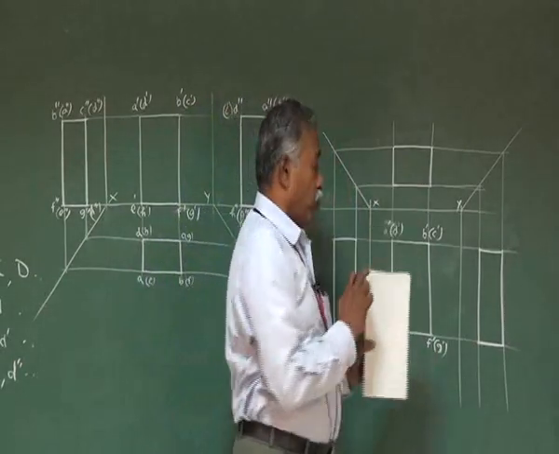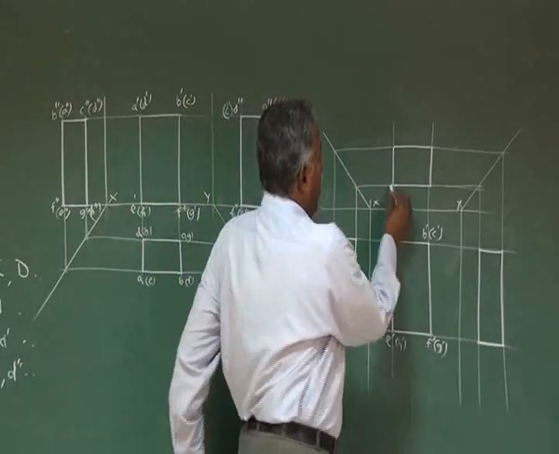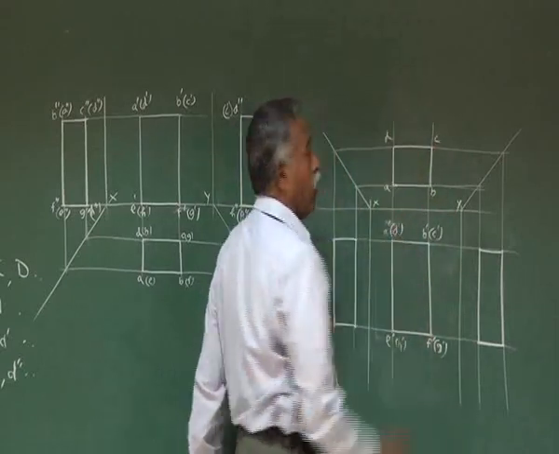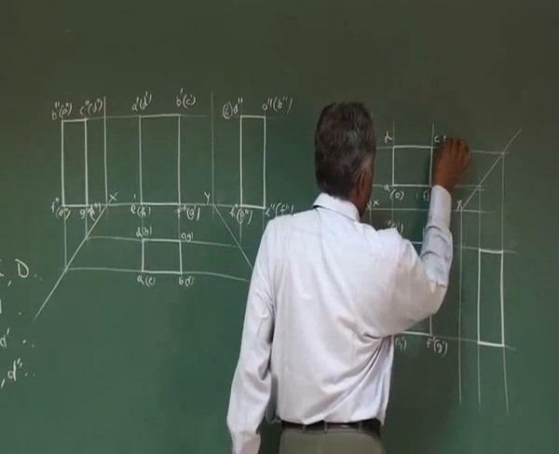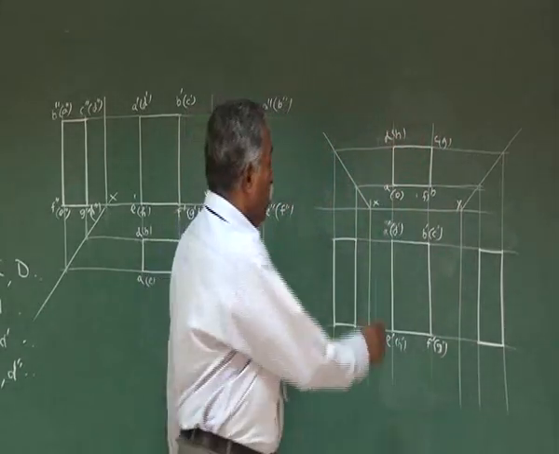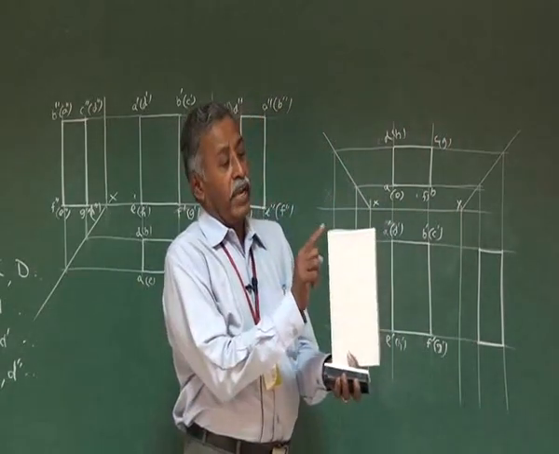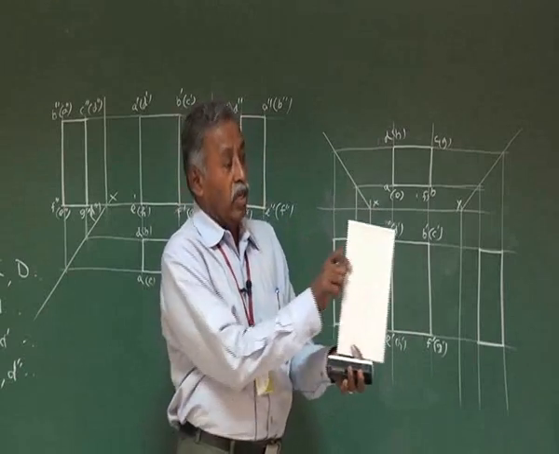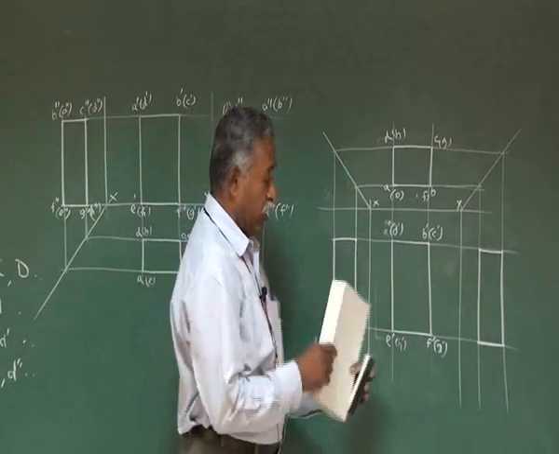Now come to the top view. The same way, A, B, C, D, E, F, G, H. A, B, C, D are visible points. Now E, F, G and H are hidden points. When you come for the side view, left hand side view, same way, A and D are visible. Here E and H are visible. The same view is brought here, therefore it is